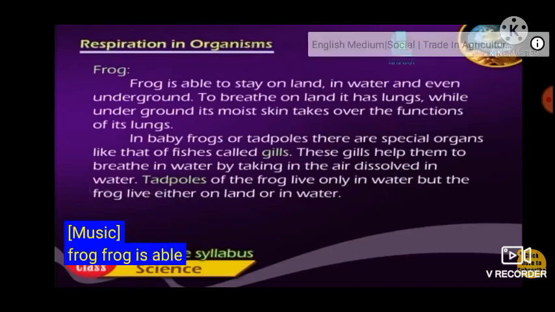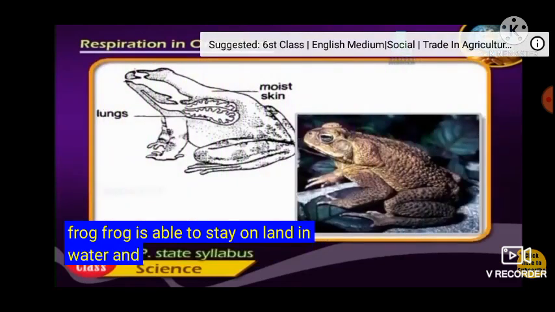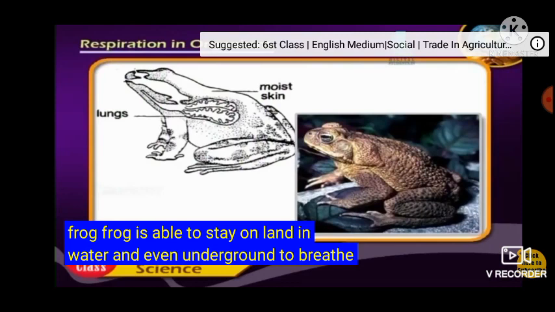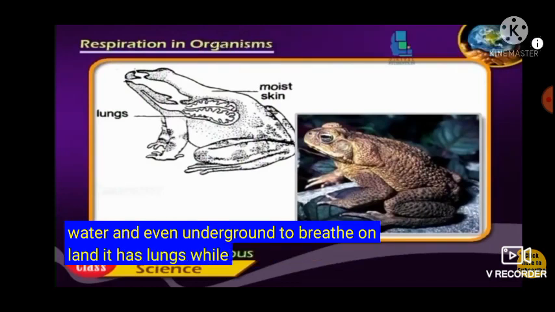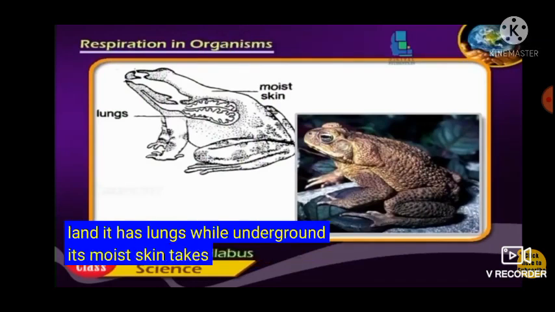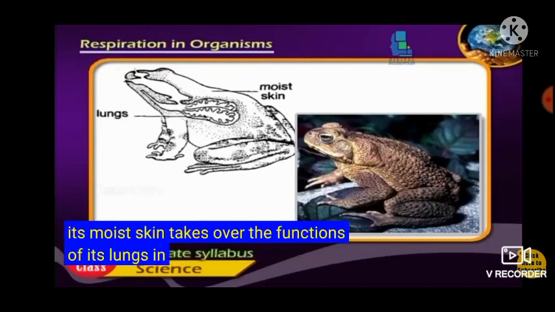Frog. A frog is able to stay on land, in water and even underground. To breathe on land, it has lungs, while underground, its moist skin takes over the functions of its lungs.